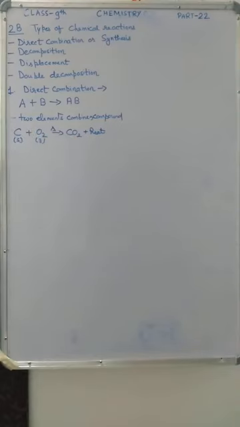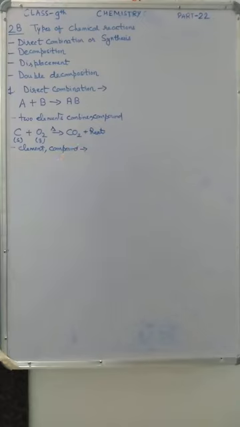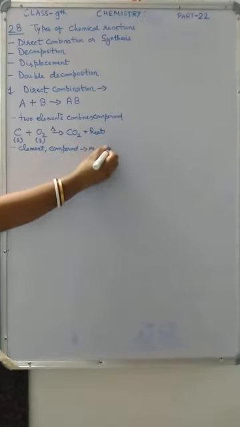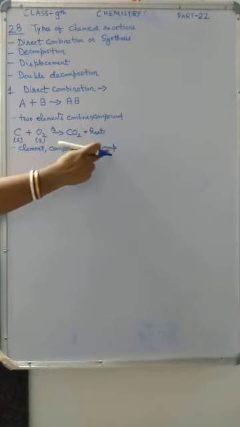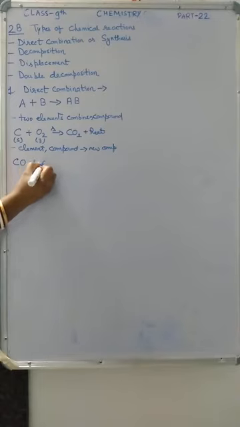Now second condition, one element and one compound, when these two are combining together, they form a new compound. For example, carbon monoxide plus oxygen. Carbon monoxide is a compound, oxygen is an element.